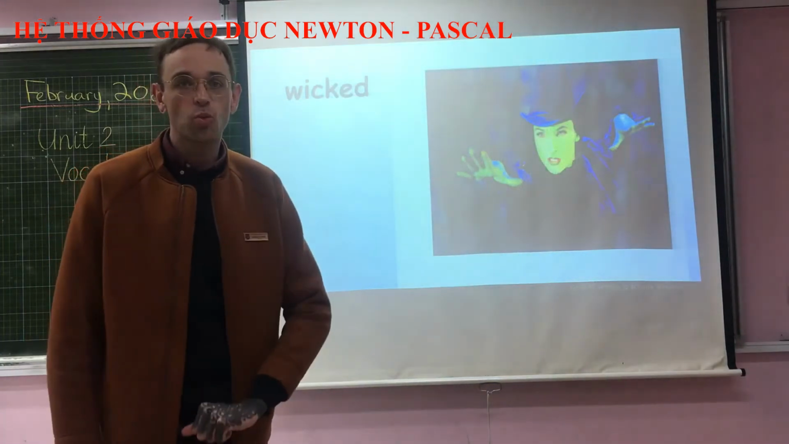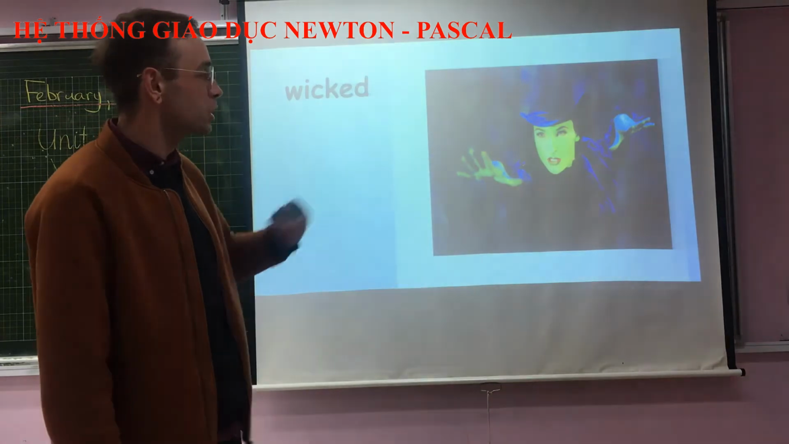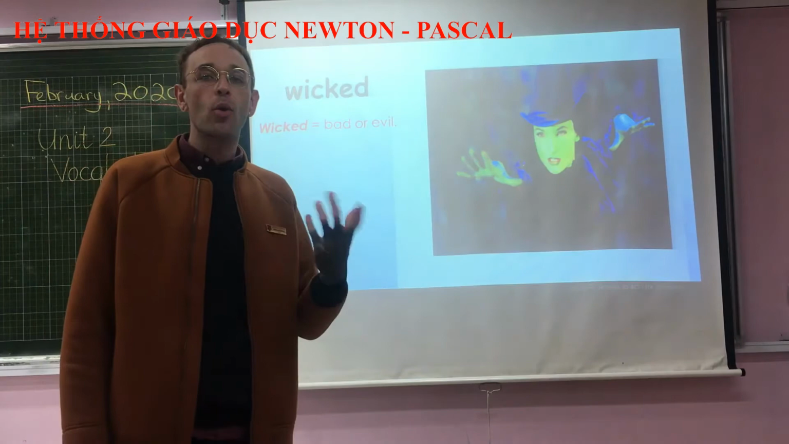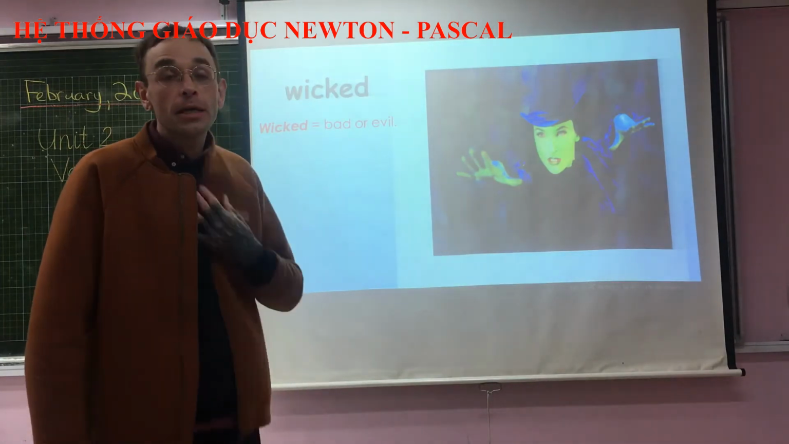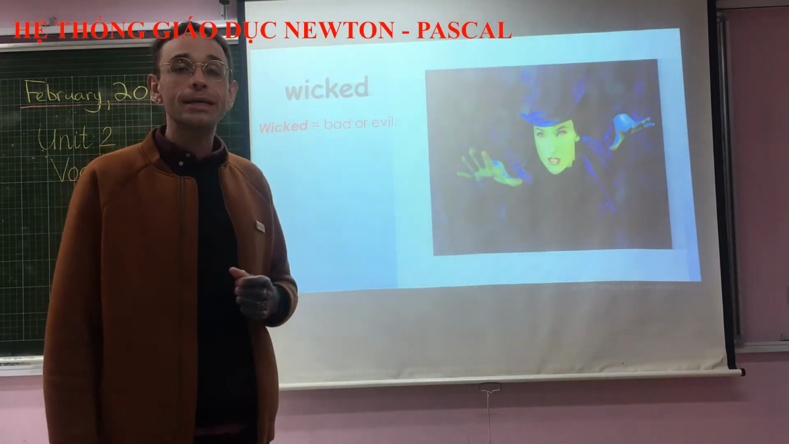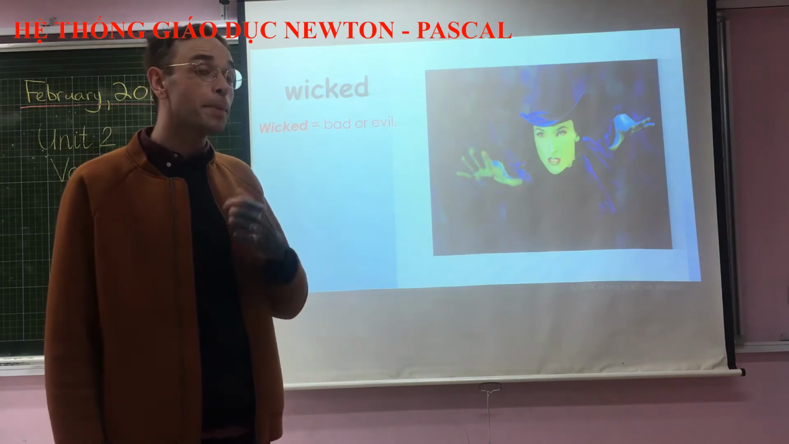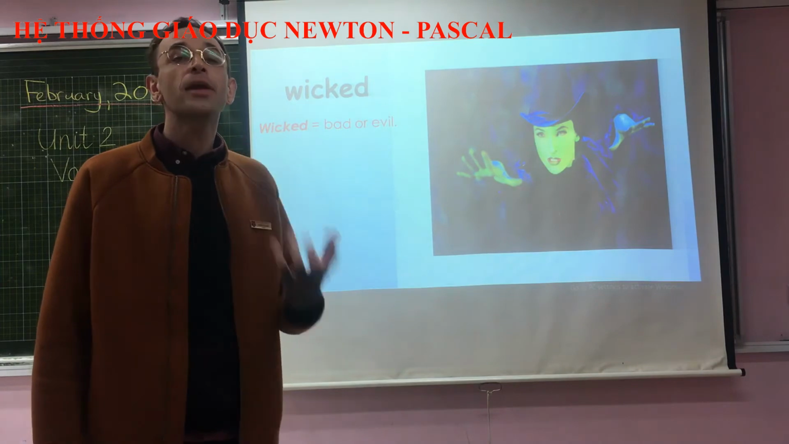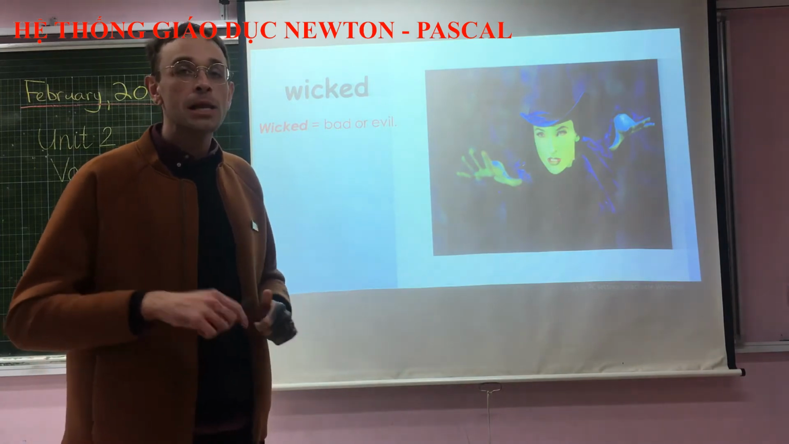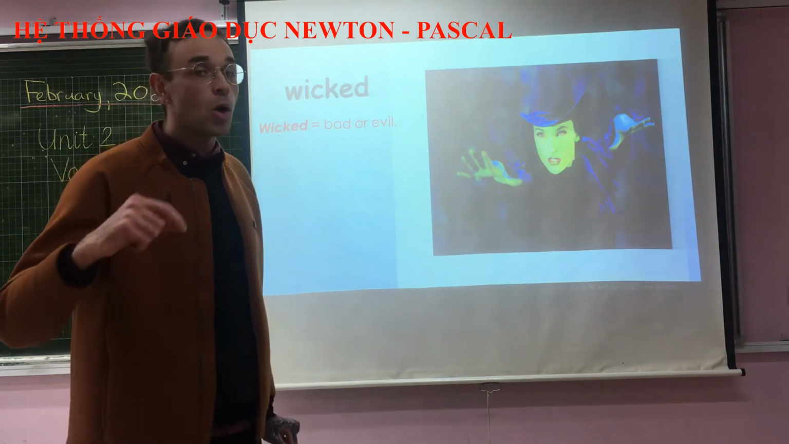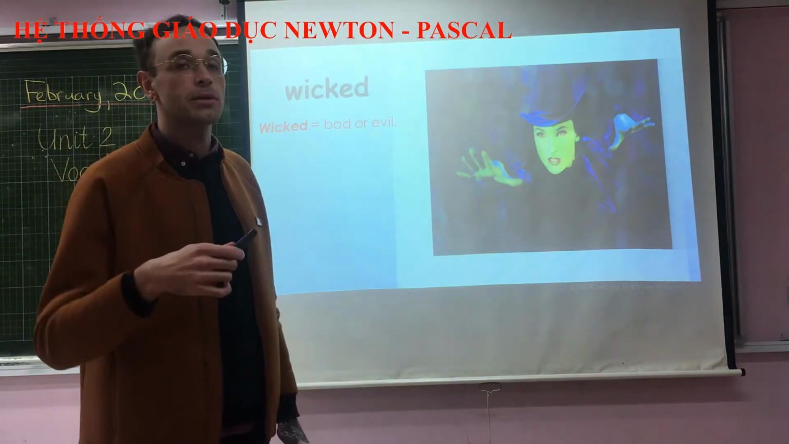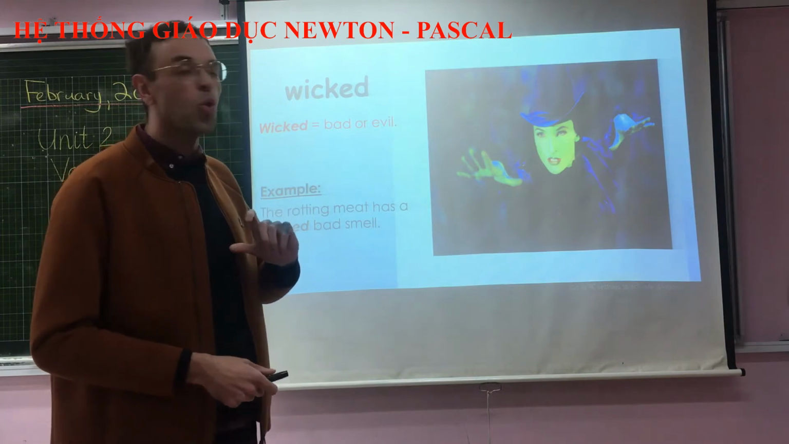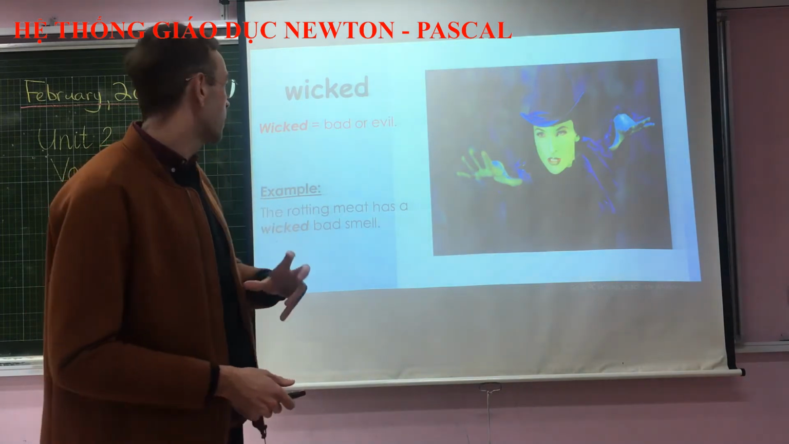Our next word is wicked. Here we see a picture of the Wicked Witch. Wicked means very bad or evil. Now, wicked can be a quality or a characteristic that describes a person. Wicked can also describe a thing or an idea. Let's see an example of a sentence where wicked does not describe a person. The rotting meat has a wicked bad smell.